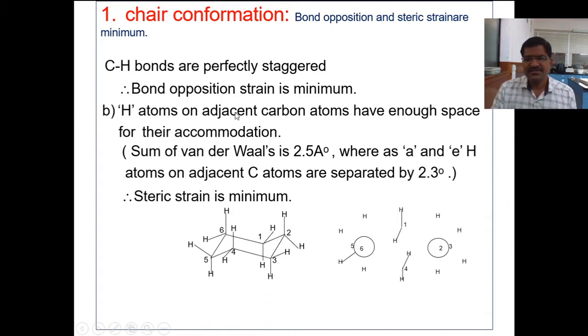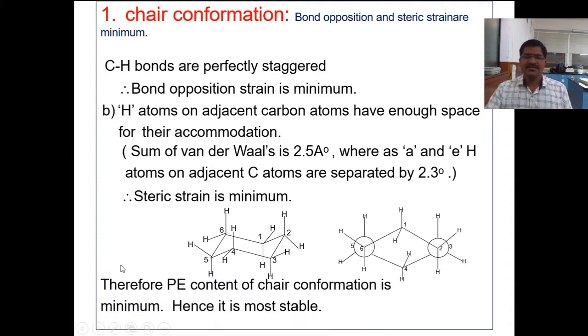If you see the structure of the six-membered ring here, the Newman projection formula is written in front of the chair conformation, and if you see the bond angle, yes, totally a 60-degree angle is there. This is a staggered conformation. So the six-membered ring is present in a staggered Newman formula, and this bond angle is 60 degrees, and therefore there is minimum bond opposition strain because bonds are away from each other. The maximum distance between the bonds, therefore no repulsive interaction, and bond opposition strain is the minimum, and therefore a more stable conformation.